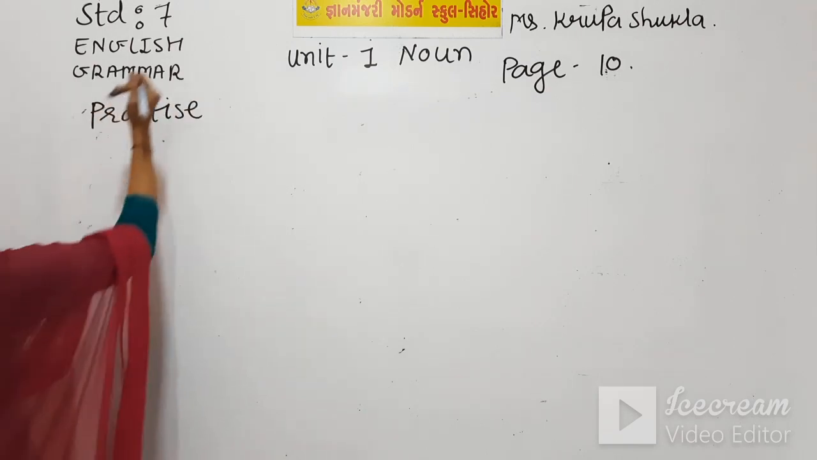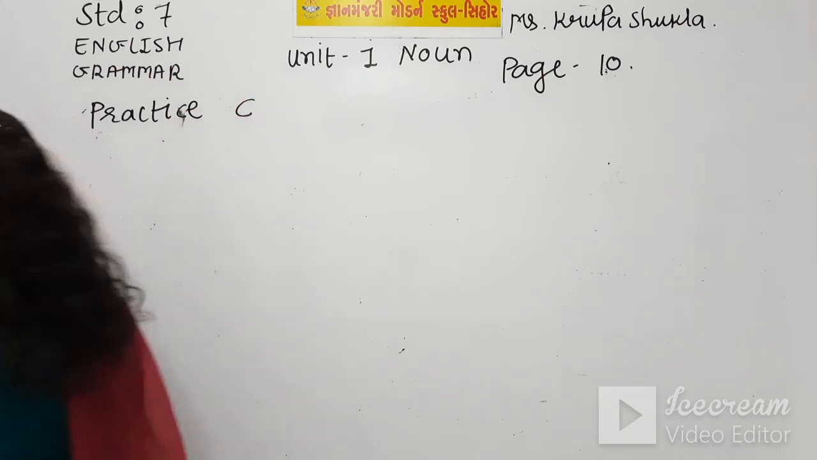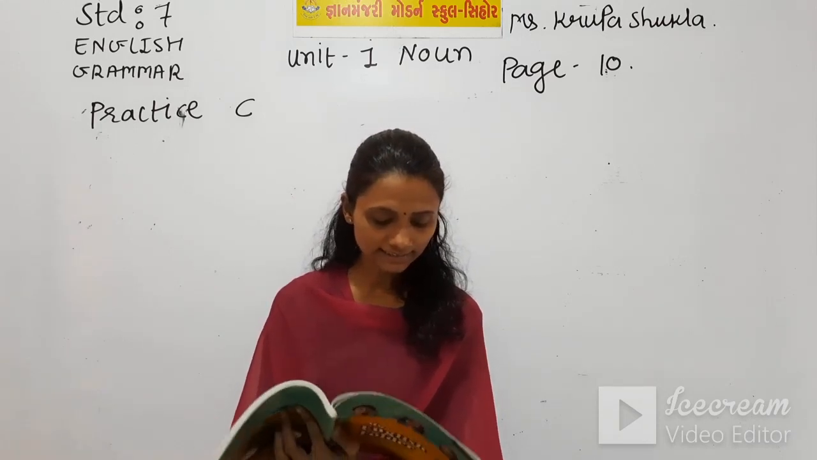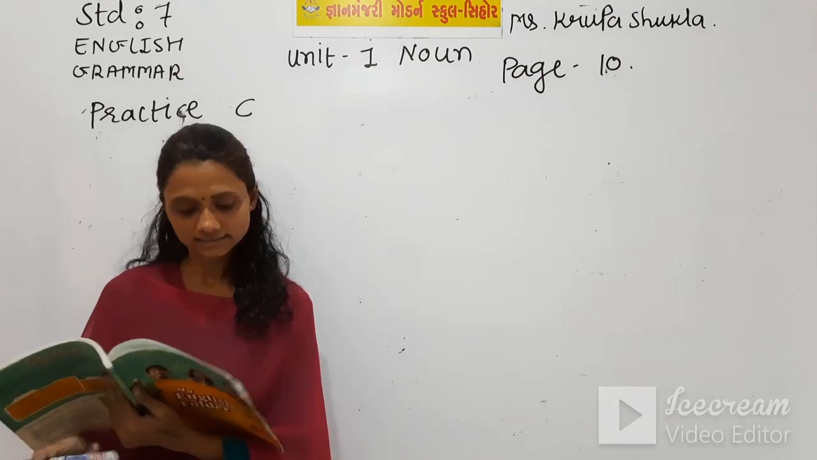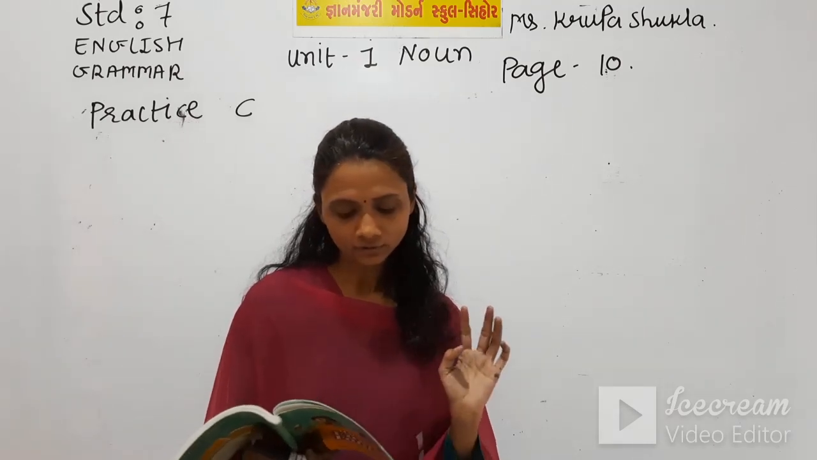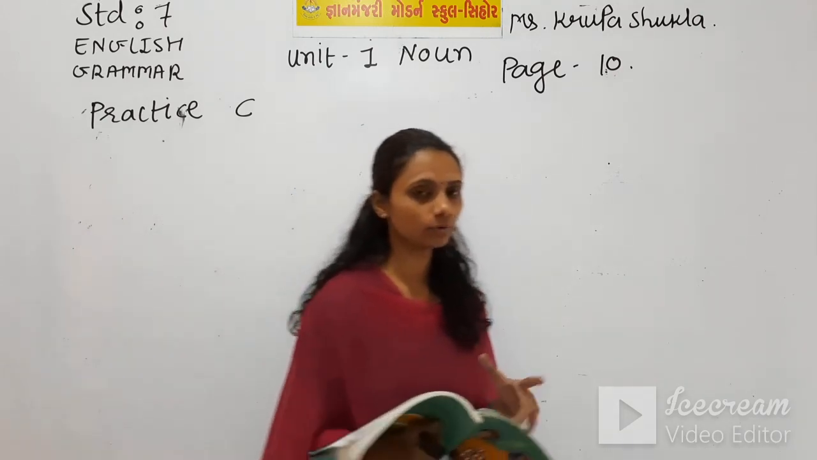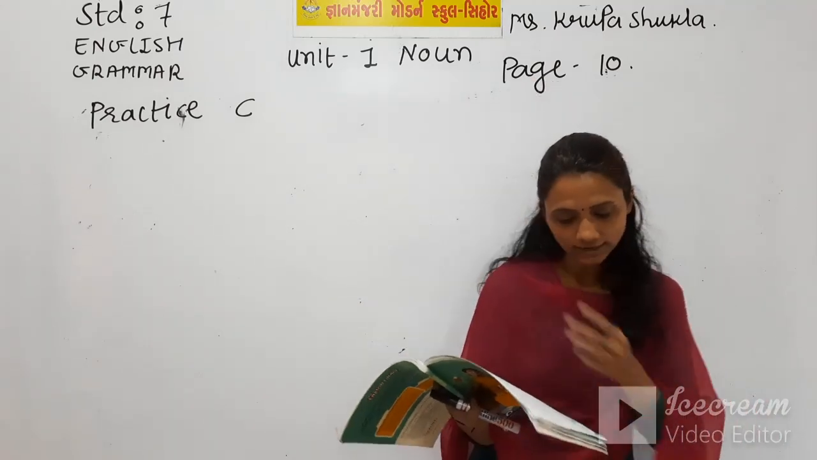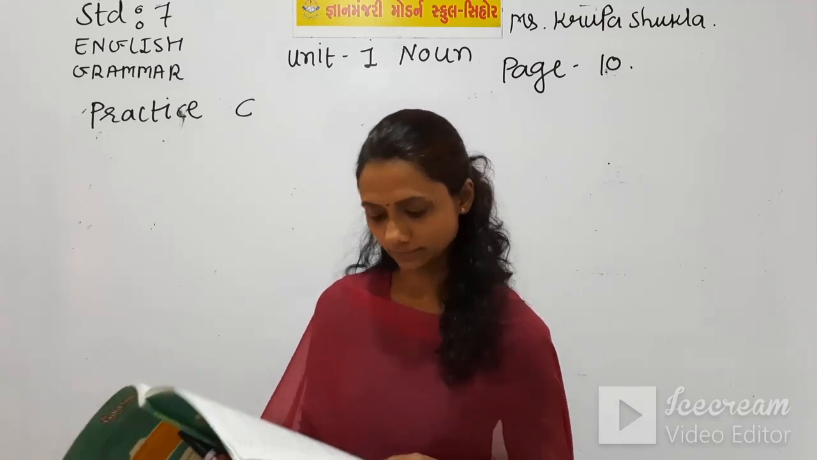Practice exercise C. And this exercise is: complete the following sentences by choosing suitable collective nouns from the box. See, here only collective nouns are used and in the box some collective nouns are given. As you all know what a collective noun is, we find a group in collective nouns. So I'll write only the answers, just as I did in exercise B.